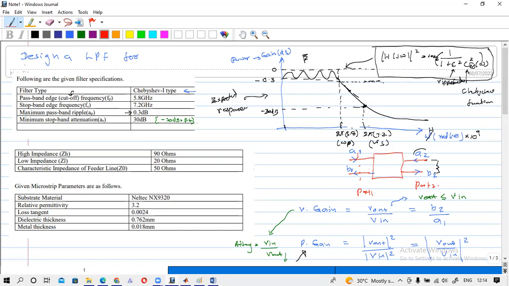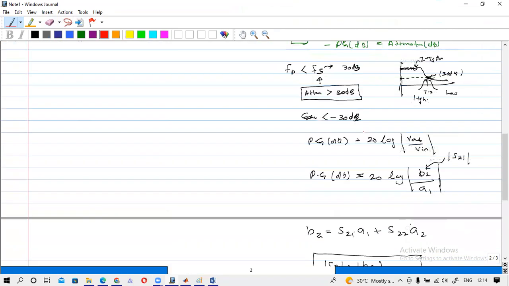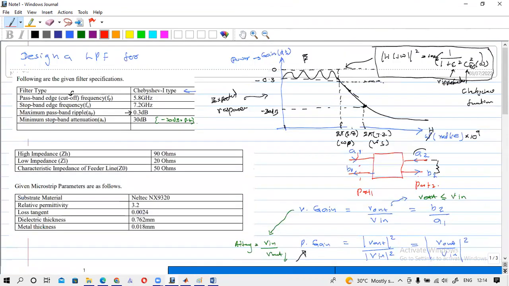So we will see how to do this. Now we will start our filter design.